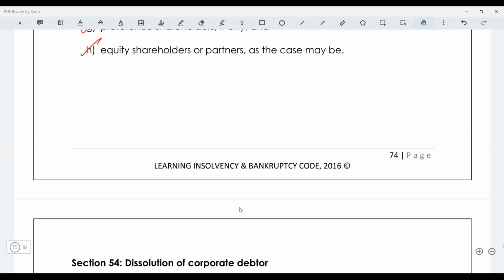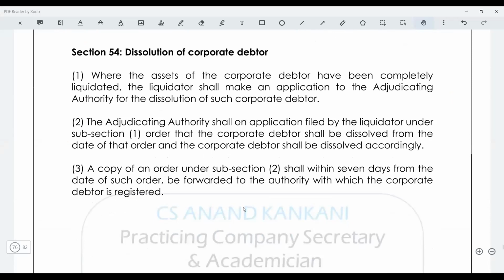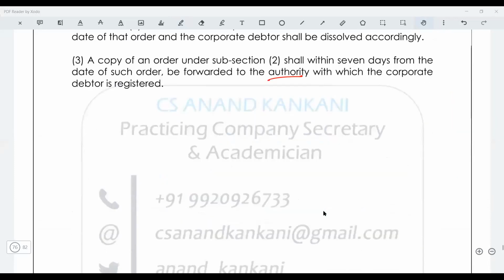Once this is done, thereafter the final report will be submitted before dissolution by the liquidator to the NCLT, and then the NCLT will pass the dissolution order, and a copy of the order will be submitted to the authority, that is the ROC, that the corporate debtor is now dissolved. Guys, is this point clear? Yes, sir. So this is all there is in the liquidation of the corporate debtor.